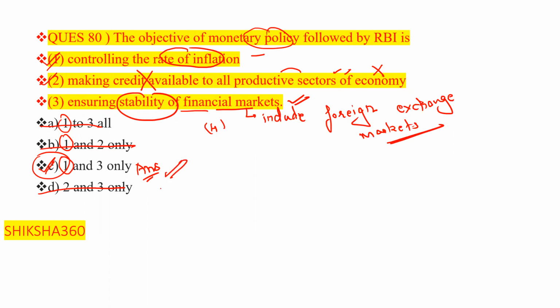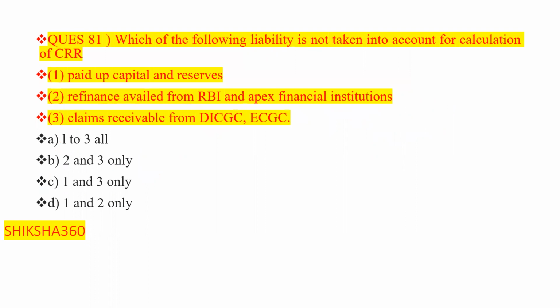Now move to the next question, question number 81. Which of the following liabilities is not taken into account, that is, excluded, for the calculation of the CRR?